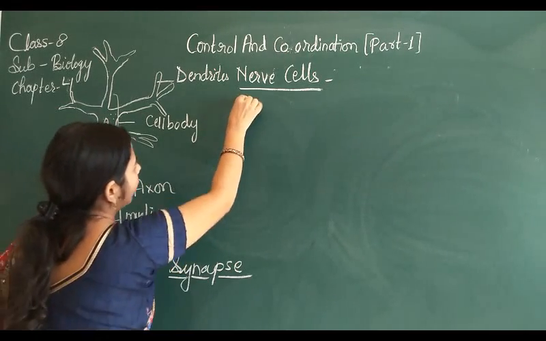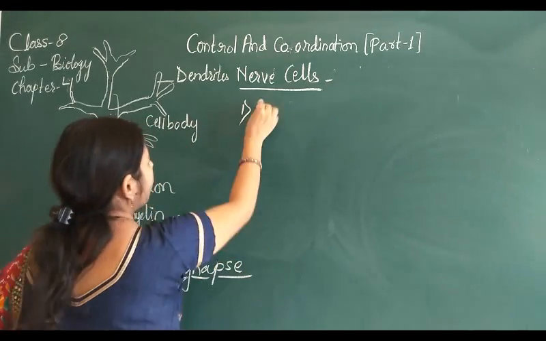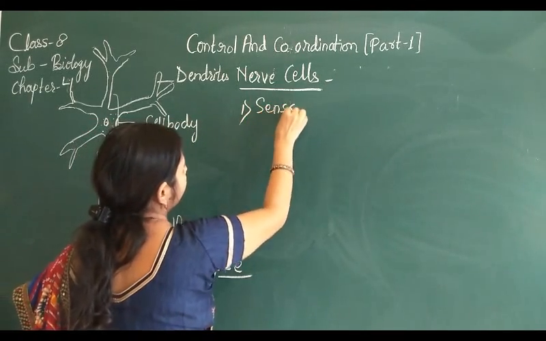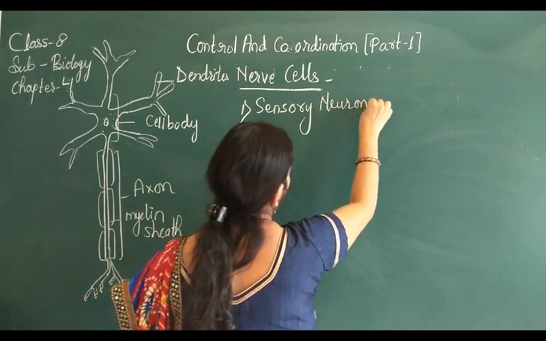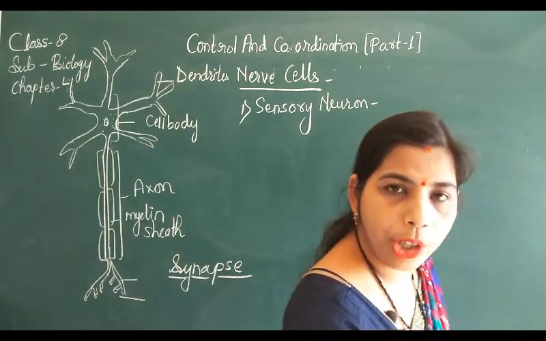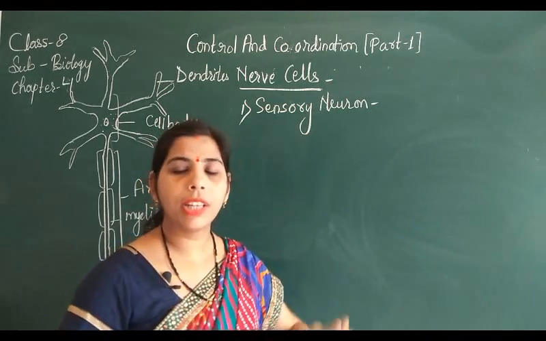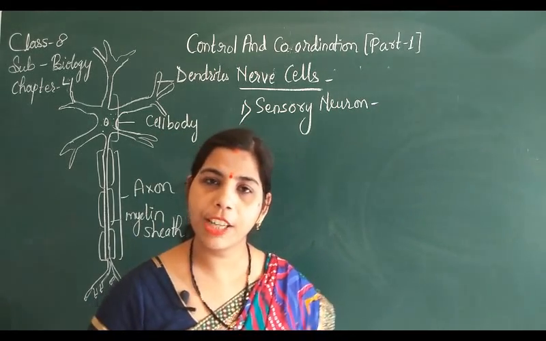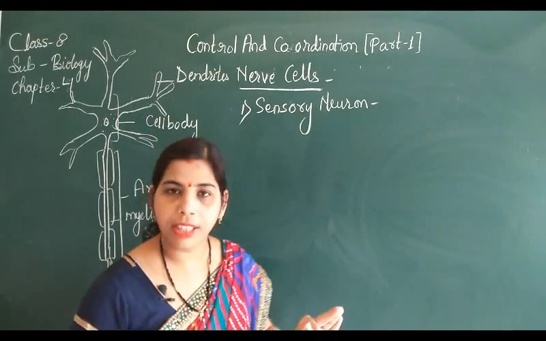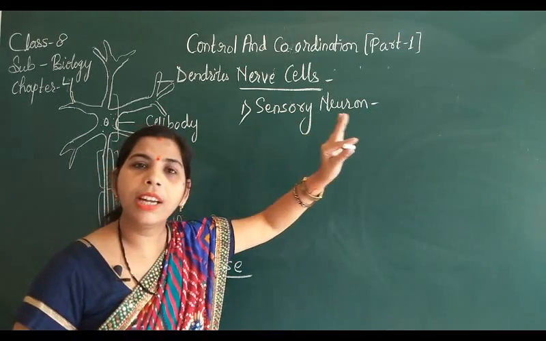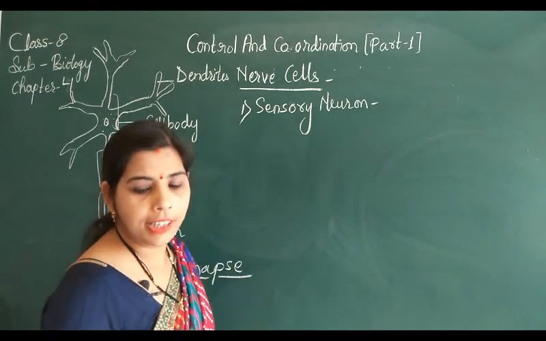So these neurons are of three types. Three types की neuron होती है. They are having different work. First is the sensory neuron. Now keep it in your mind always, sensory neuron means related to the sense. That means sensory neuron का work क्या होता है? It transmits messages from the sense organ to the brain and spinal cord. That means हमेशा ध्यान रखिएगा, sensory neuron क्या करती है? It transmits messages from the sense organ to the brain and spinal cord.